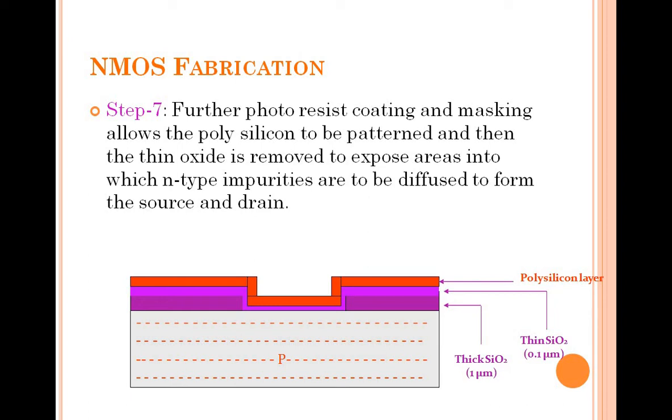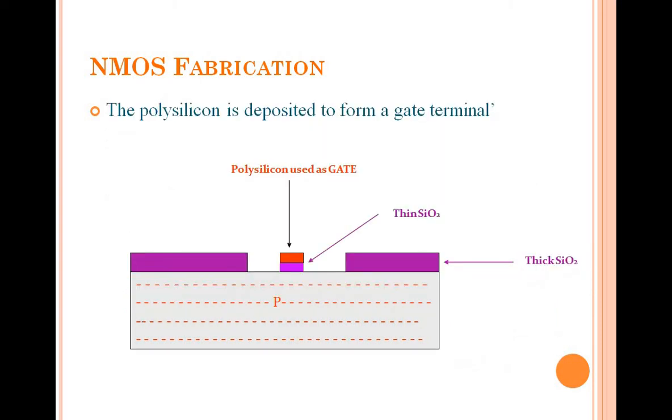Now after this, to get a gate terminal, again a silicon dioxide layer of 0.1 micrometer thickness is added, then one polysilicon layer is added, then again a small part is exposed where you want to have the gate terminal. There you are going to have this polysilicon.